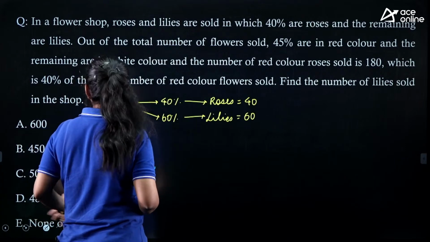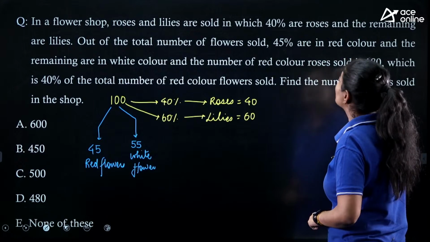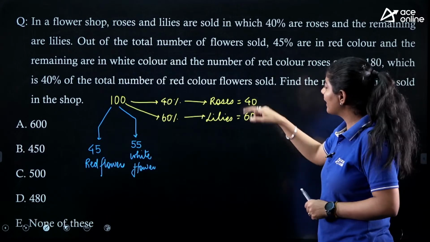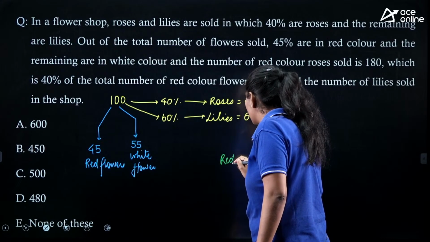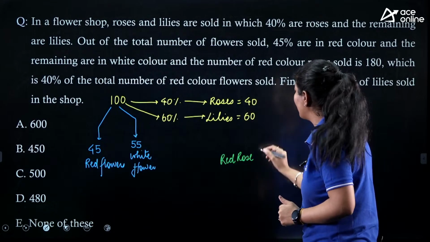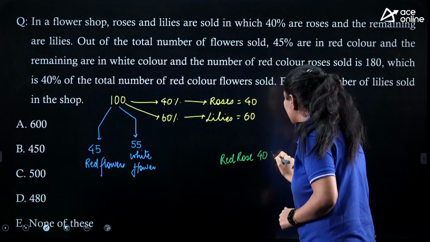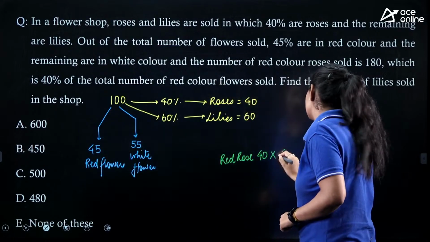Now, after this, the question is saying that the number of red color roses sold. How many roses are we having? 40. So if we have to find the red roses, initially we are having 40 roses, and how many red flowers are we having? 45%.